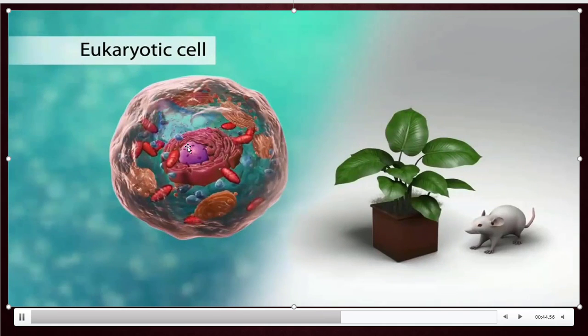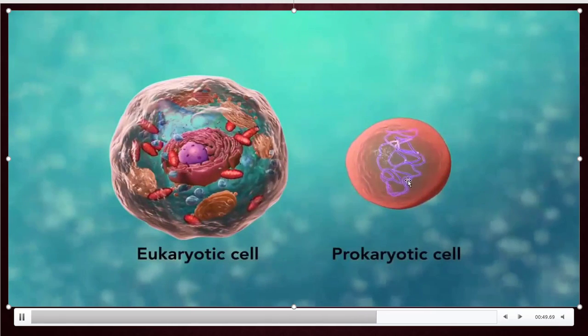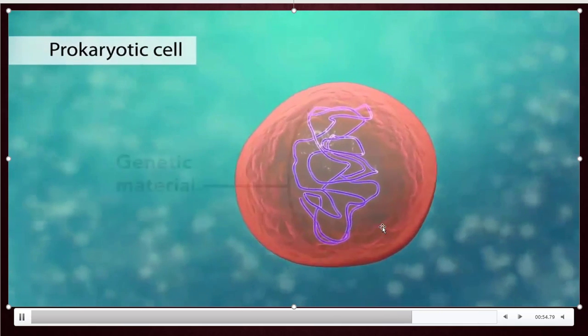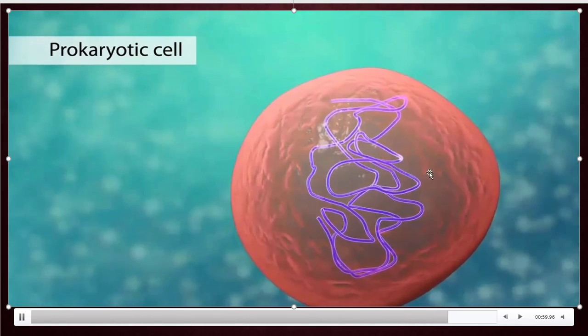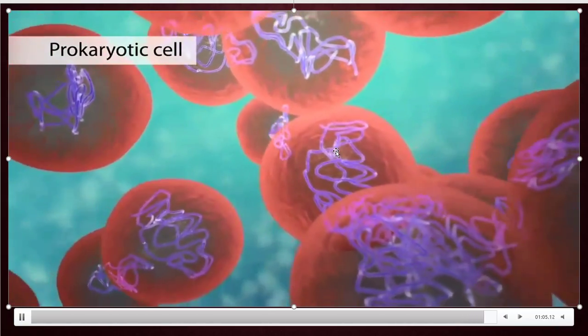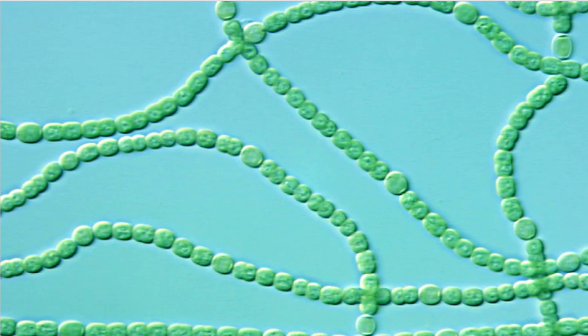In eukaryotic, that is the eukaryotic cell, plant and animal cells are eukaryotic cells. Bacteria is the prokaryotic cell. If you observe the prokaryotic cell carefully, this is the cell membrane. Inside the cell membrane, cytoplasm is present. In the cytoplasm, genetic material floats like this. There is no membrane around the genetic material. There is no organized nucleus here. So that is why they are called prokaryotic cells. Examples: bacteria, blue-green algae like Nostoc, Anabaena. These are the prokaryotic cells.